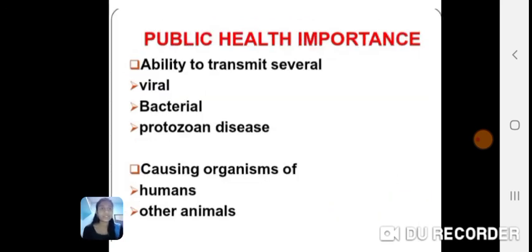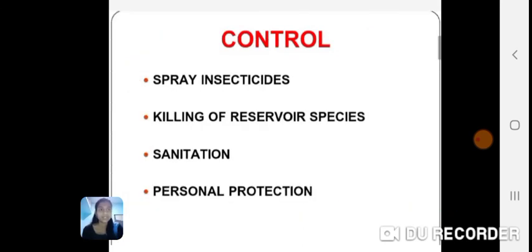Public health importance: first is the ability to transmit several viral, bacterial and protozoan diseases. Second is causing disease organisms in humans, other animals, etc. The control measures are: first, spray insecticides, second, killing of reservoir species, third, sanitation, and fourth, personal protection.